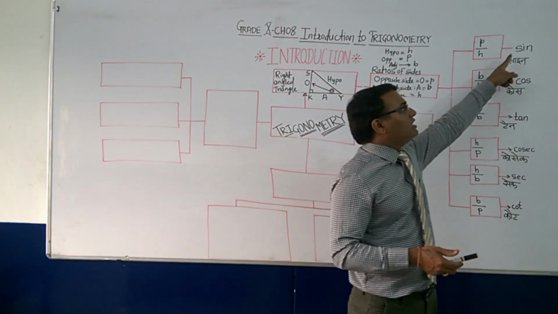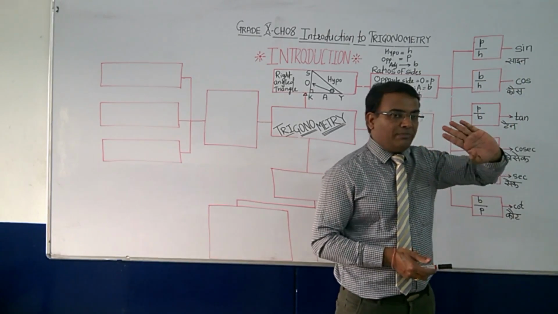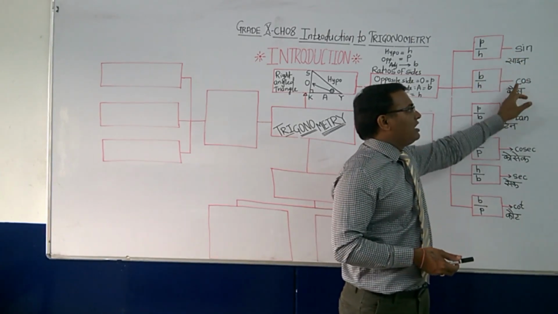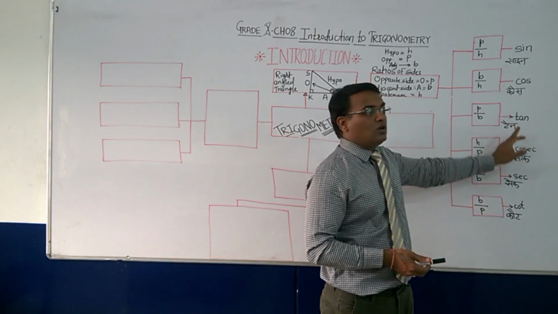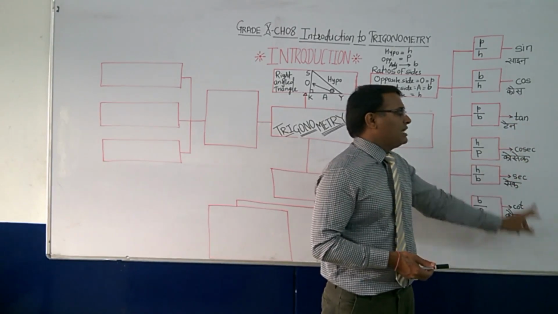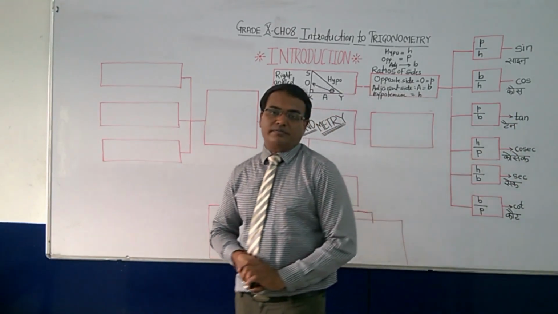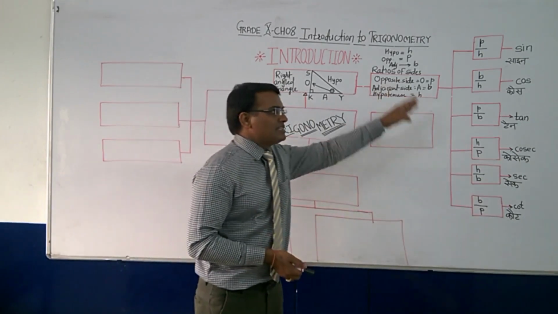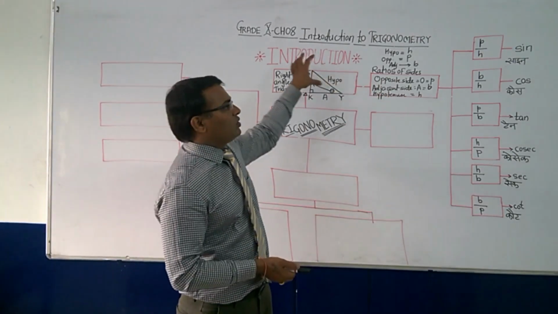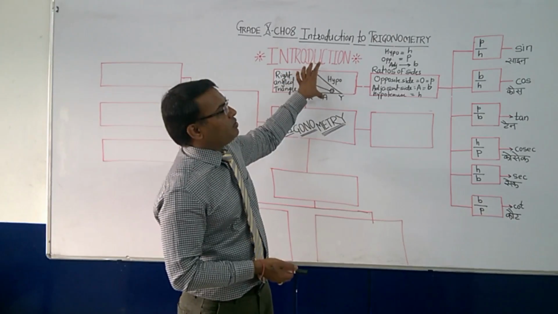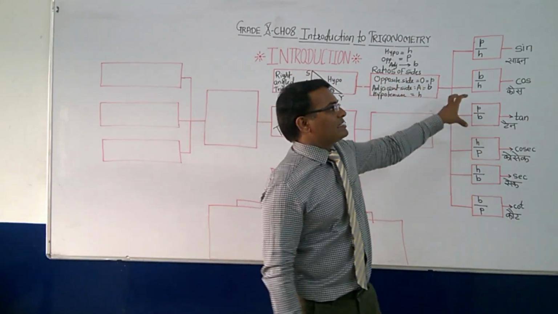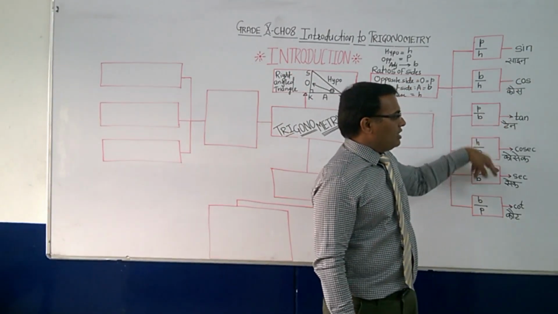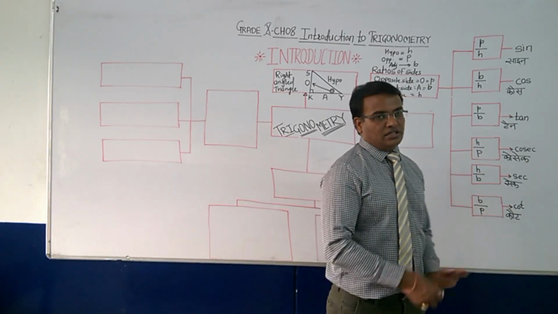And everywhere the first letter is small, not capital. Here s is small in sine, c is small in cos, t is small in tan, c in cosec, s in sec, and cot. So these are the 6 ratios on which your total trigonometry depends. These are the basic ones: sine, cos, tan, cosec, sec, and cot.